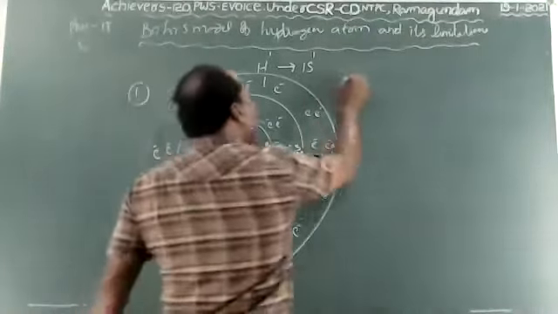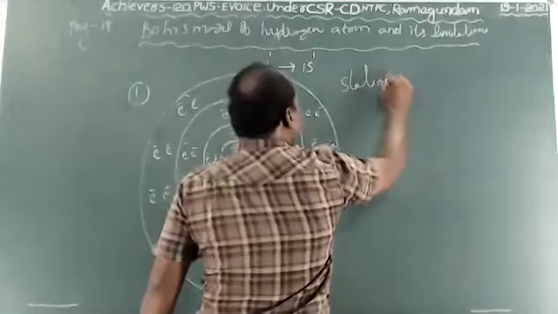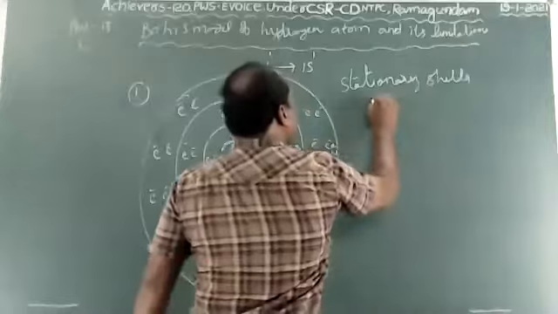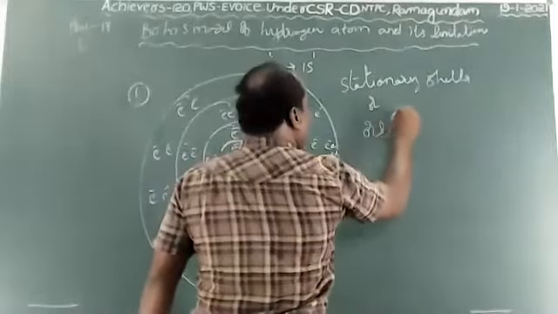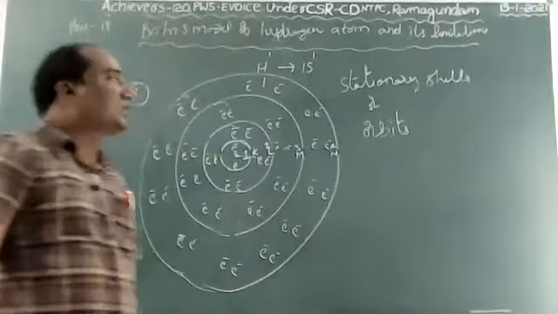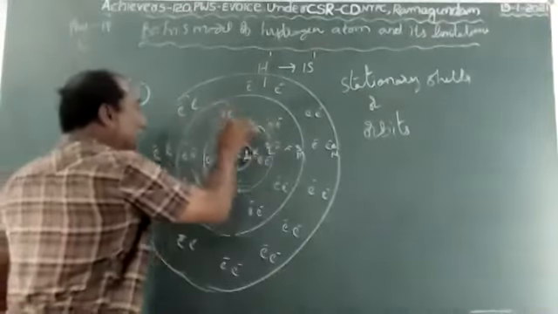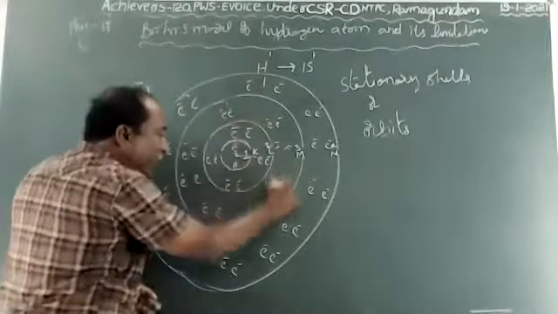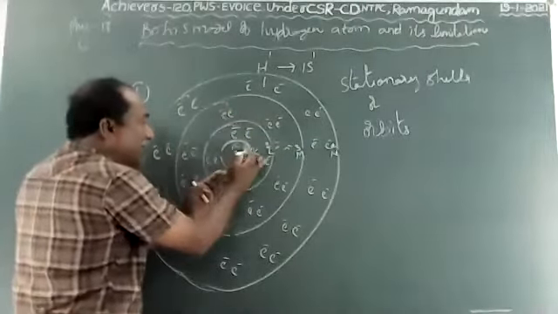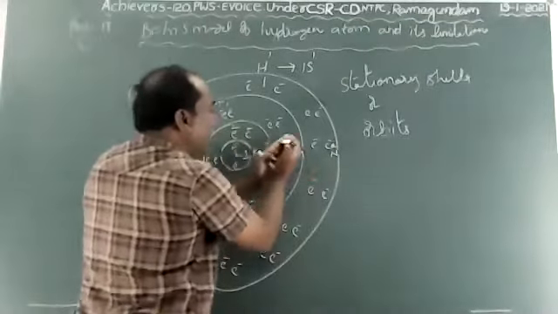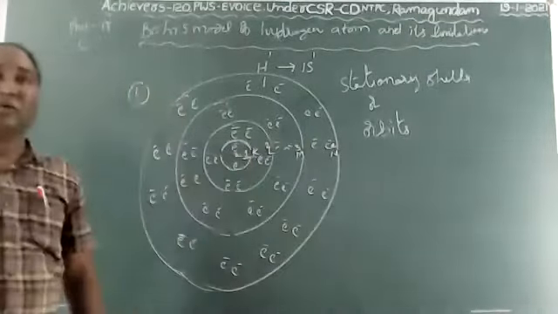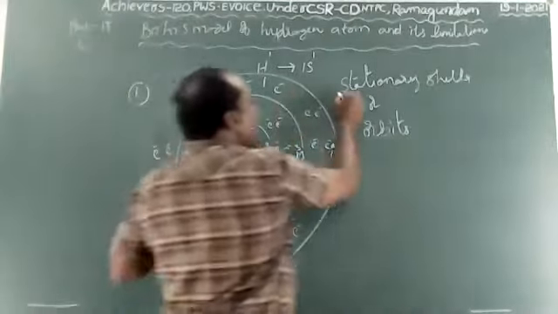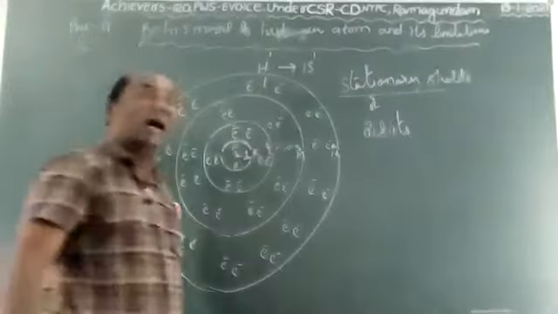When the electrons revolve continuously in the specified path, the electrons' energy is constant. This we call stationary shells or stationary orbits. Why do we call this so? Electrons' energy is constant in these shells when the electrons revolve around the nucleus with high velocity in the specified path. That means K, L, M, N, numerically 1, 2, 3, 4, where the electrons' energy is constant. So this kind of shell is called a stationary shell or stationary orbit.